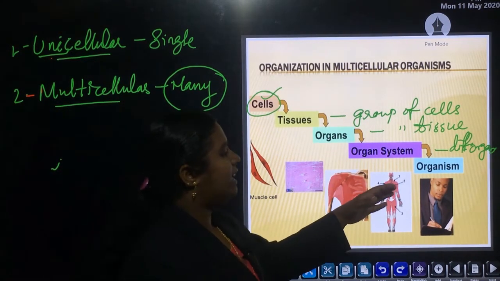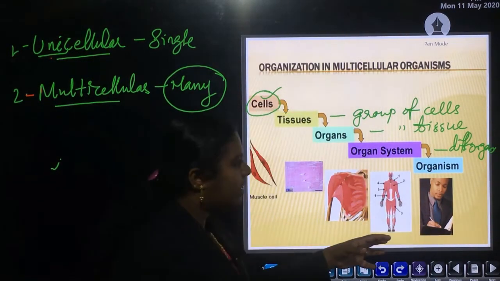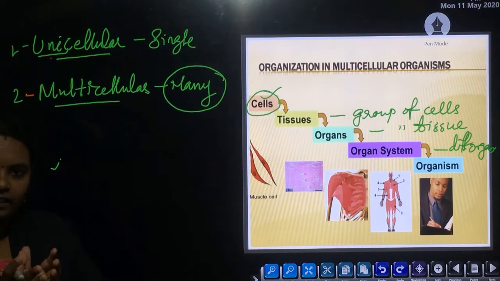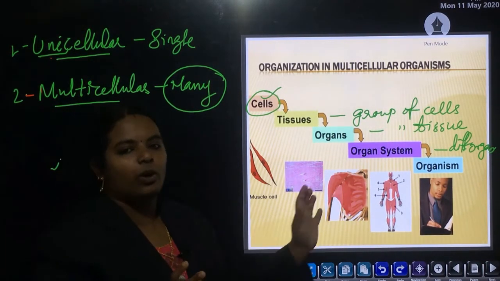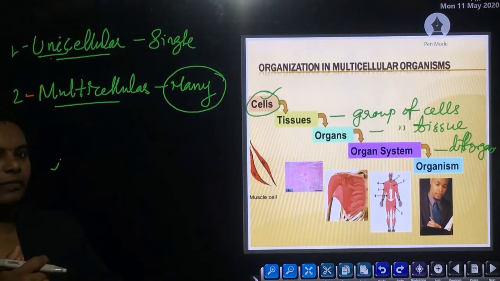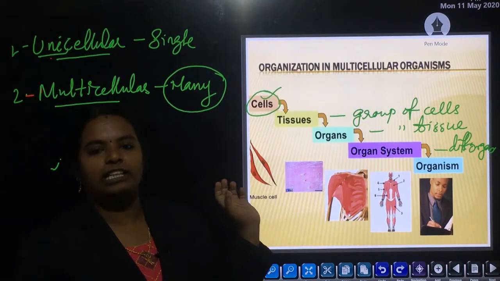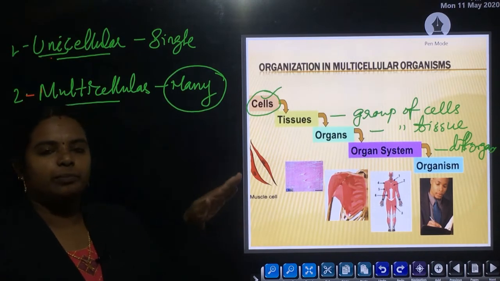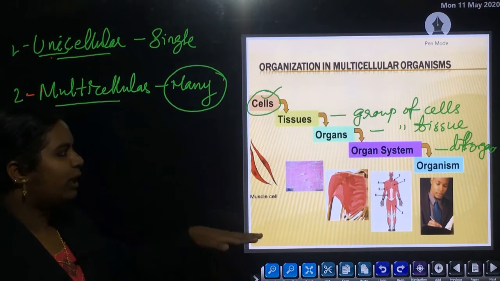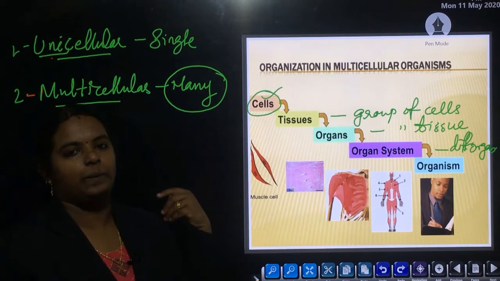Then the last level is the organism. Different organ systems arranged together form the complete organism, maybe a plant or any animal. So this is the basic organization in multicellular organisms. The smallest level, the fundamental unit, is the cell, plant cell or animal cell.